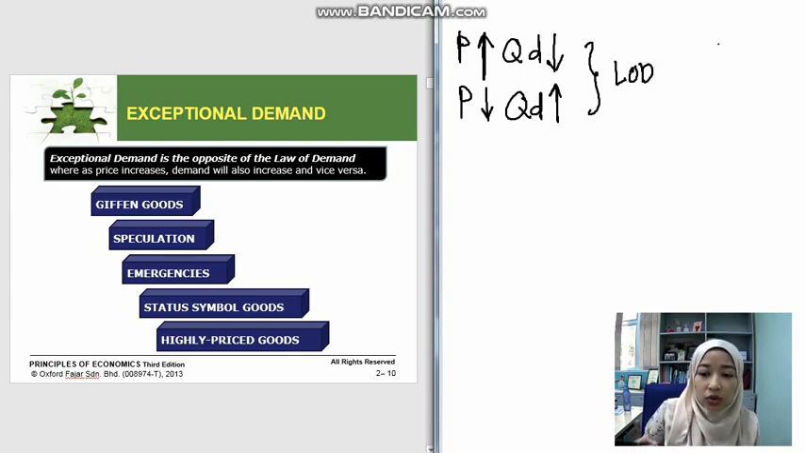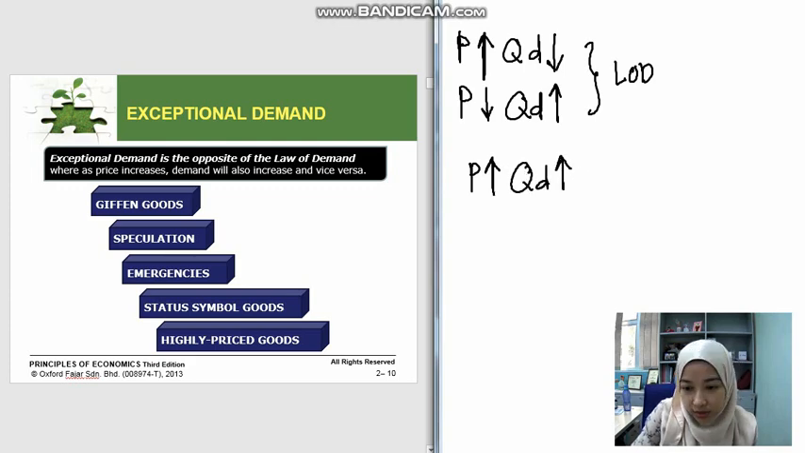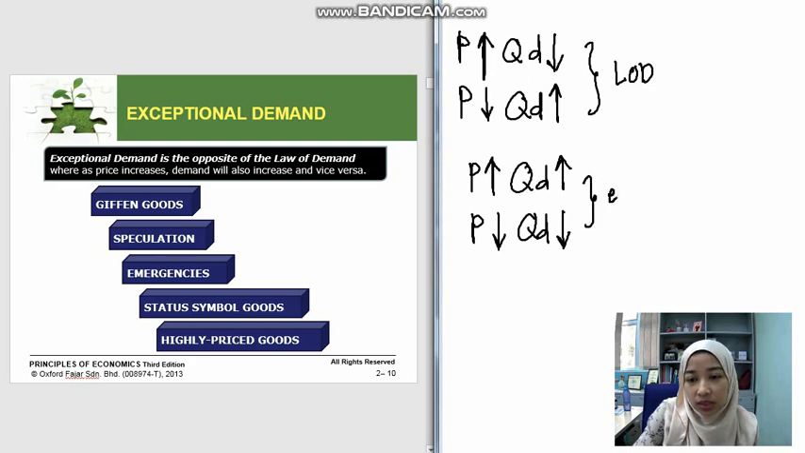Exceptional demand is a situation in which when the price of a certain product increases, the quantity demanded for the product increases as well. And when the price of the product decreases, the quantity demanded of the product will reduce. So this is exceptional demand. What kind of situation does exceptional demand apply to?